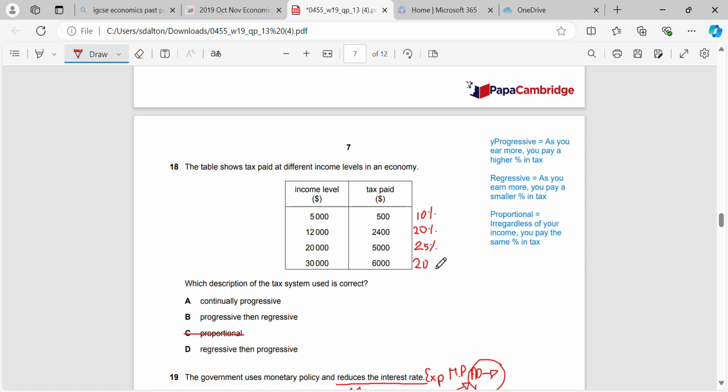So what we can see is that in the first three bands here, 10, 15 to 25, it is progressive, and then it becomes regressive because as we earn 30,000, we're then paying a smaller percentage of tax than we were paying when we earned 20,000. So progressive then regressive will be our correct answer here.